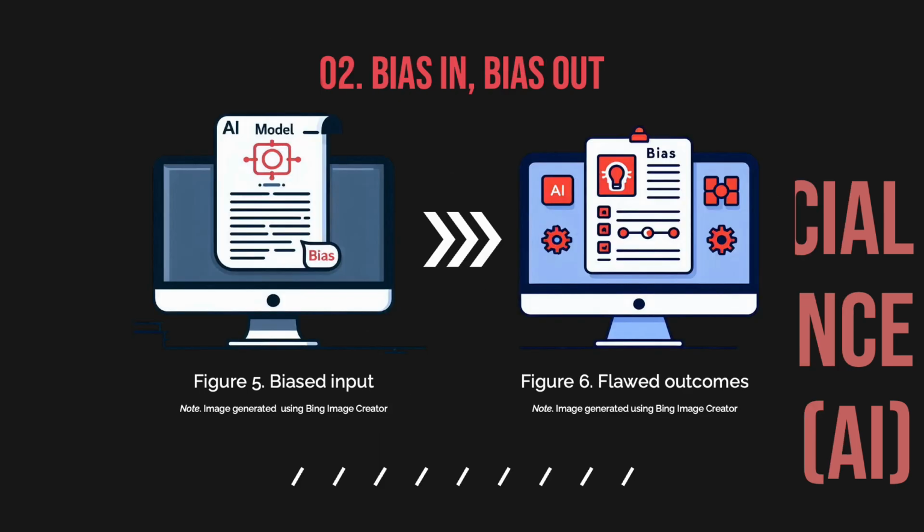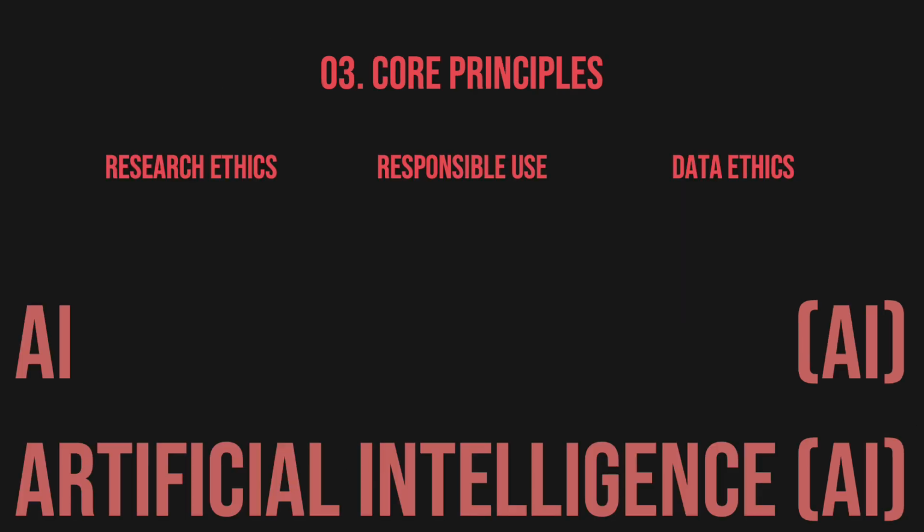Also, AI models learn from the data we give them. If your data is biased or unbalanced, your results will be too, no matter how advanced the model is. To use AI responsibly in research, follow these 6 core principles.